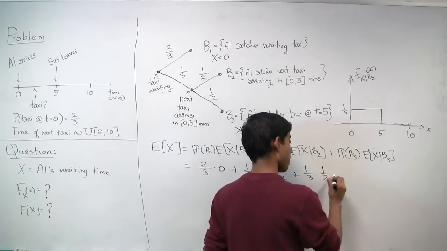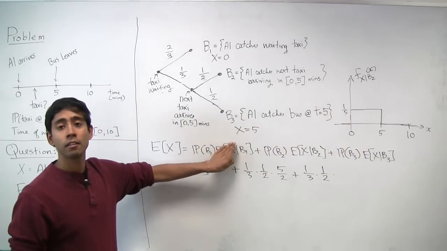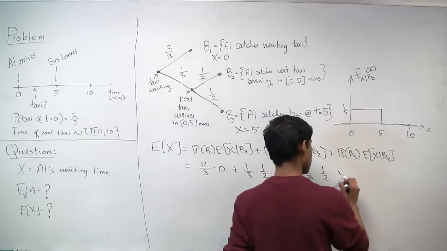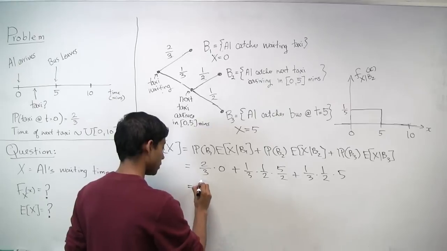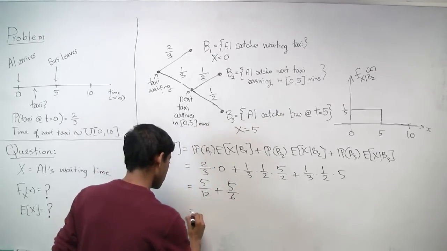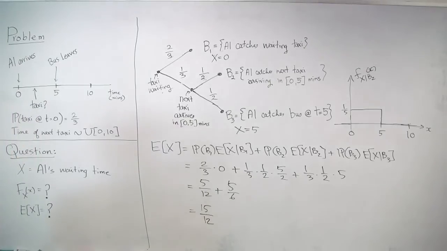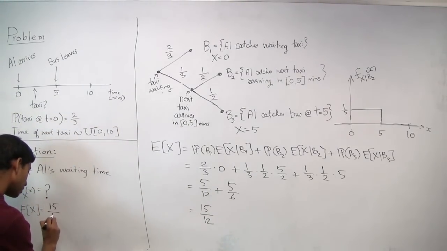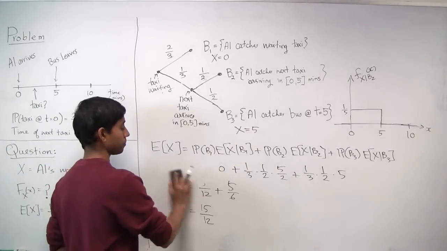Okay. And finally, the expected value of x given B3. Well, when B3 happens, x is going to be exactly equal to 5. So the expected value is also going to be 5. Now we're left with 5/12 plus 5/6, which is going to be 15/12. Okay? So we can actually fill that in here so that we can clear up the board to do the other part.